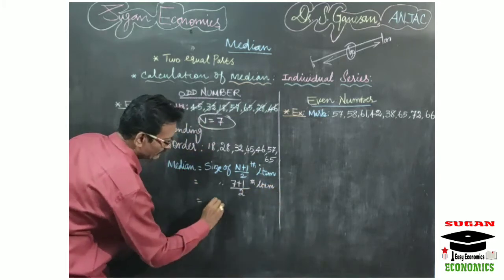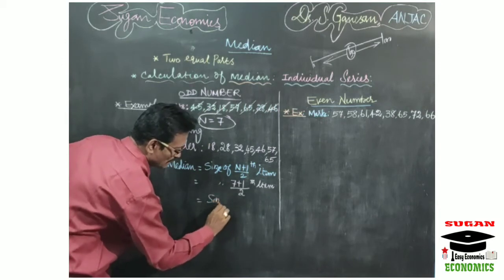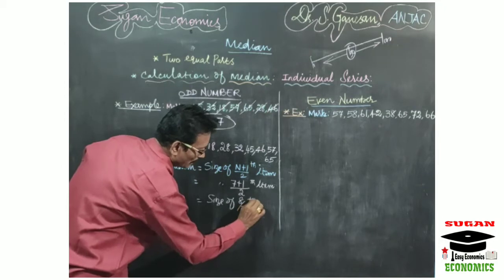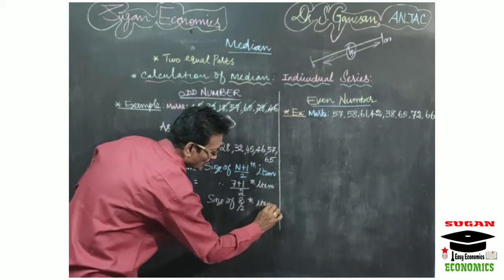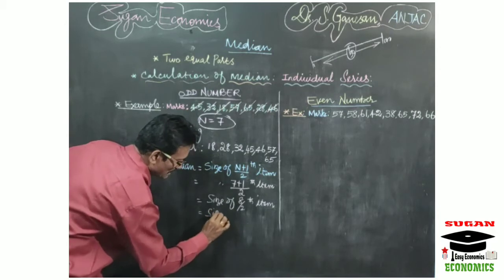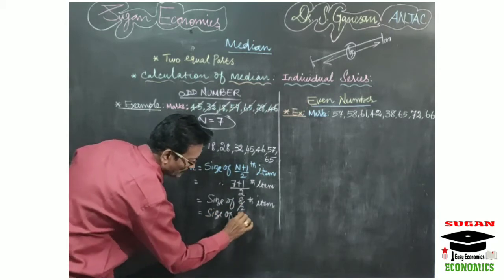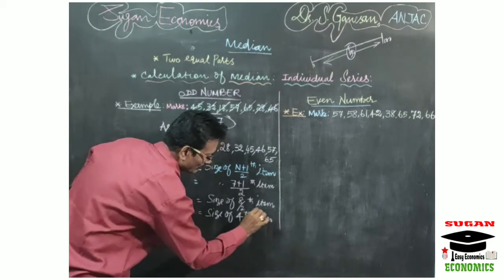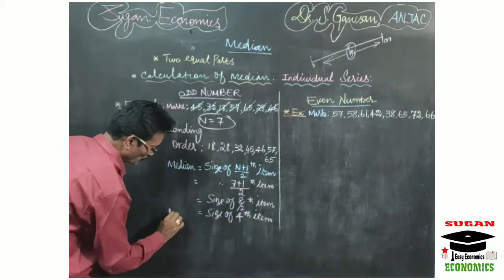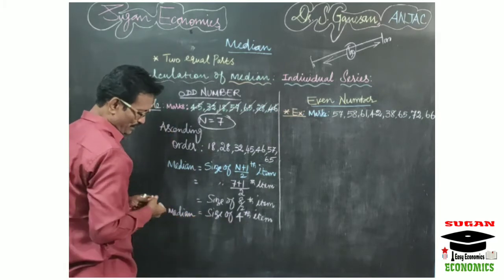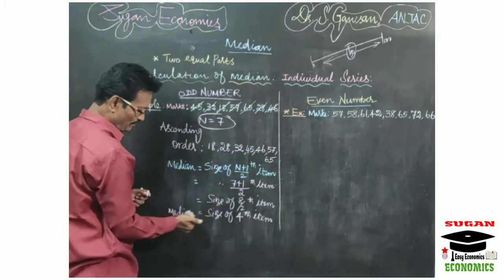So here that is equal to the size of 8 by 2th item. So here the median is equal to the size of 8 by 12, which is equal to 4. Fourth item. Median equal to the size of the fourth item. This 4 is not the median value. This is the size of the median value.